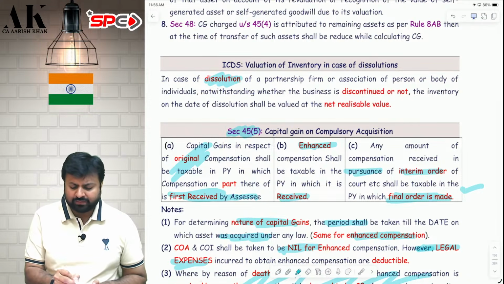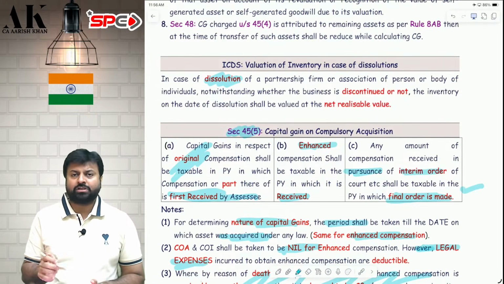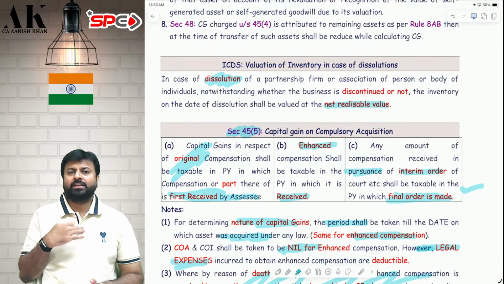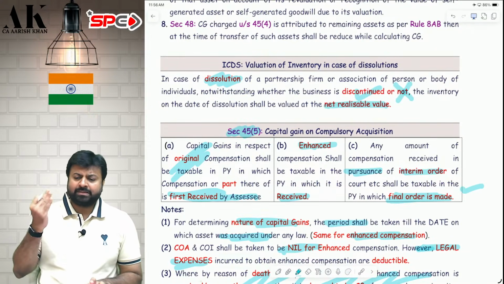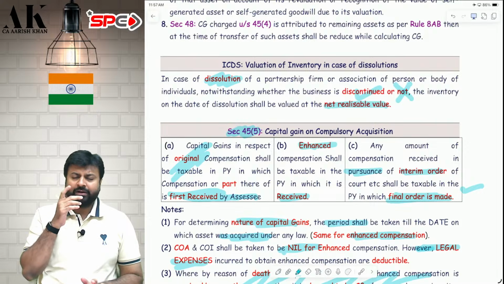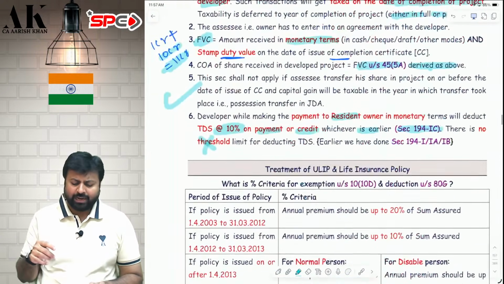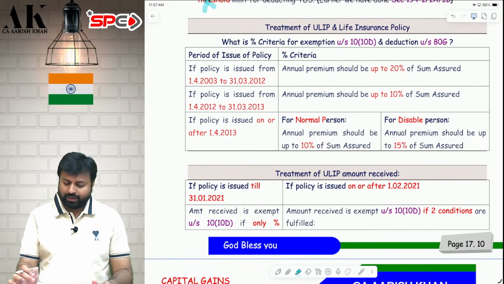If there is a dissolution of the firm, then how will the inventory be valued? In case of dissolution, the inventory will be valued as per net realizable value, that is NRV, irrespective of whether the business is continued or not. Even if the business is continued by some other partners, it will be valued at NRV, and if it is discontinued, then also it will be valued at NRV only. I hope it is clear to all of you. Now let's go ahead with the next point.